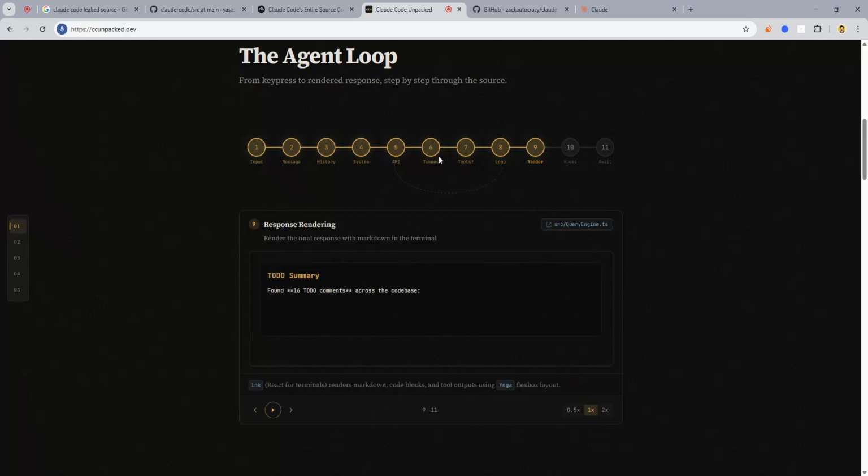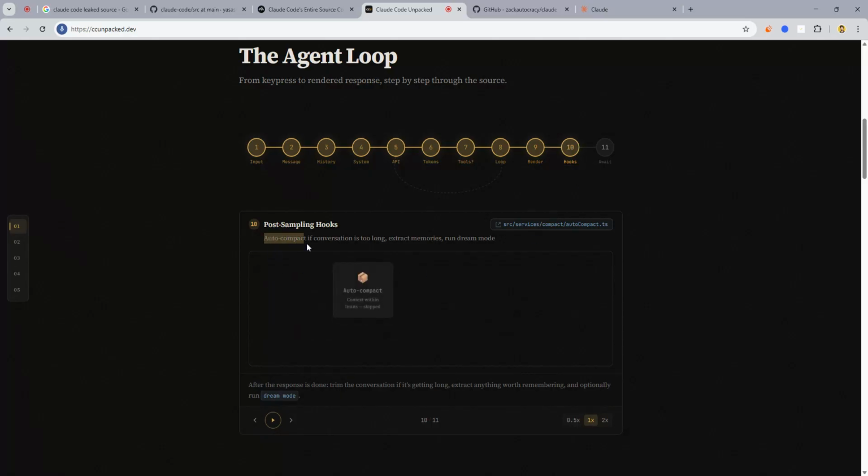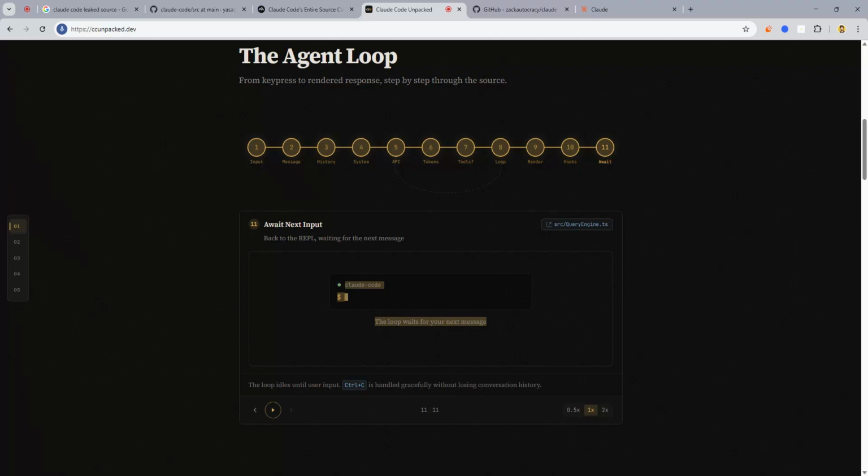Okay, tool summary. Once everything is done and it understands what happened after all the executions, it says this is the summary: it found 60 to-do comments across the code base, and this is what actually happened. Then we go to the hook: auto compact, conversation, long extract memories in runtime mode. Run compact memory is not enabled, skipped. Context vision is limited, skipped, and this is memory extract. Now we have await. It's waiting for the new question or query that you're asking.